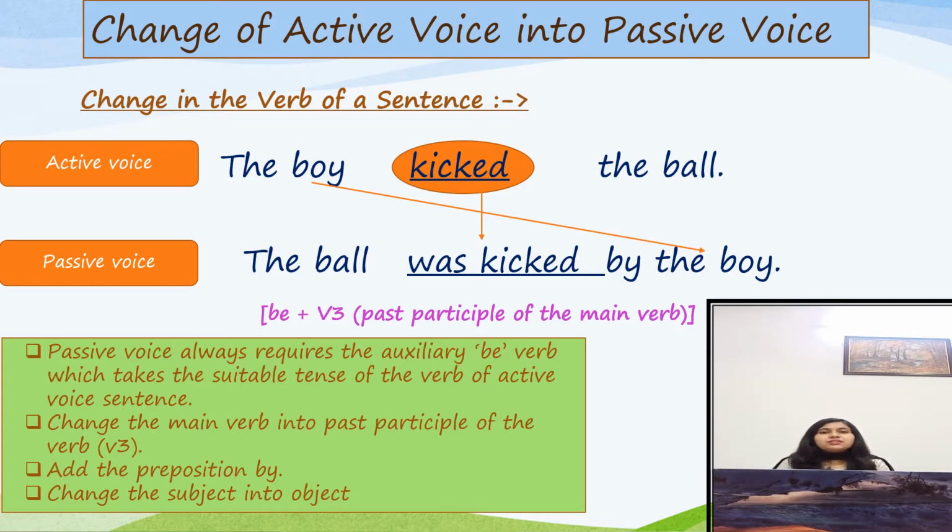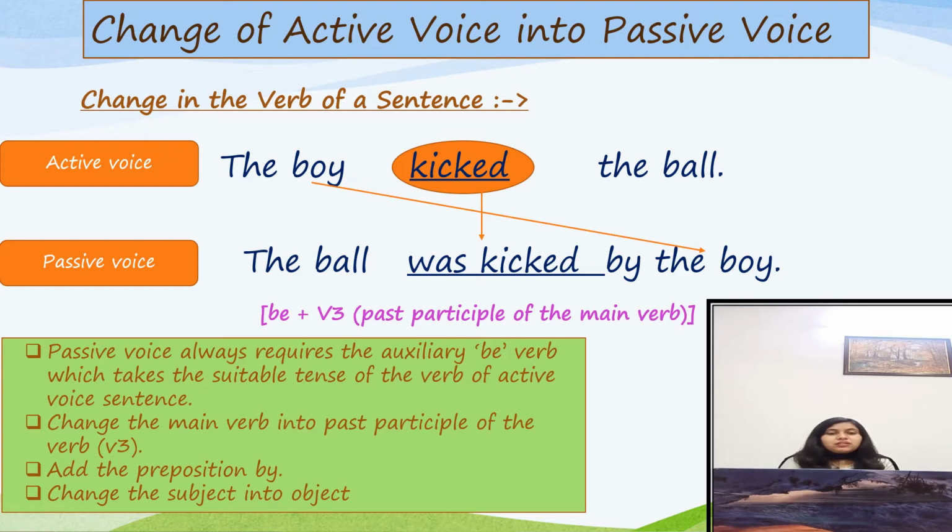And now we will see what changes we will do in the verb when we change the sentence from active voice to passive voice. So the passive voice of this sentence is the ball was kicked by the boy. After changing the object into the subject, we always use the auxiliary be verb after the subject in the passive voice sentence.